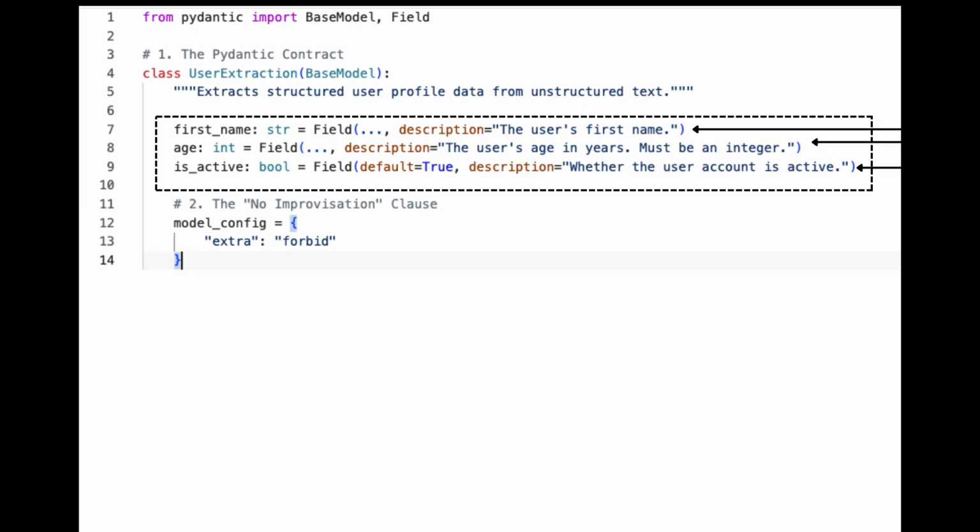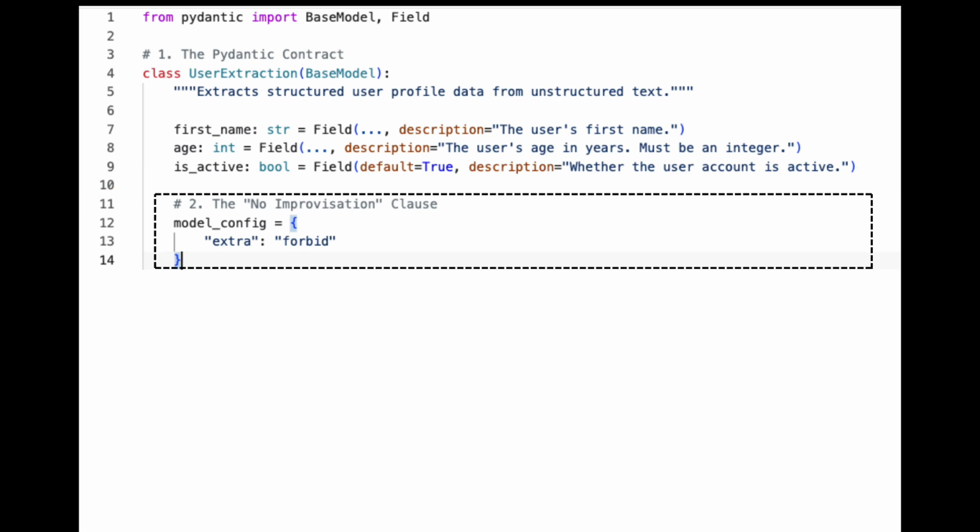Because this class will eventually be read by an AI, these descriptions act as mini prompts. We are telling the LLM exactly what belongs in these boxes. And because we used Python type hints like int for age, Pydantic will instantly reject any text-based numbers.